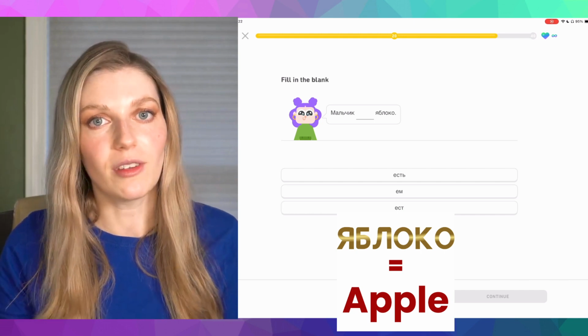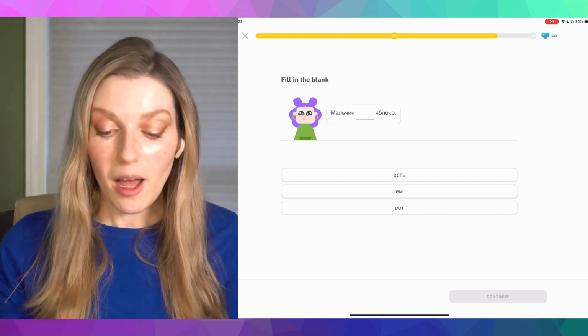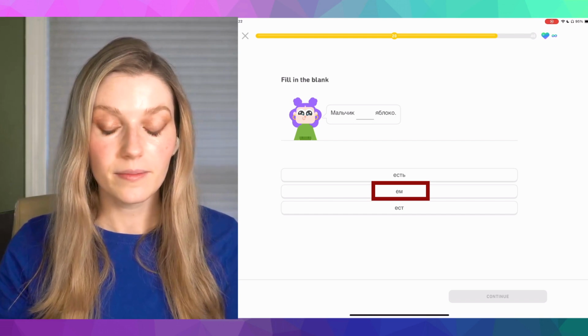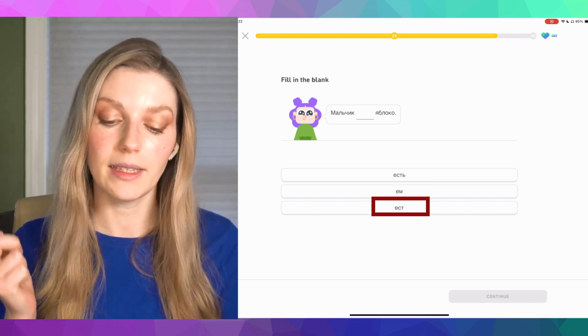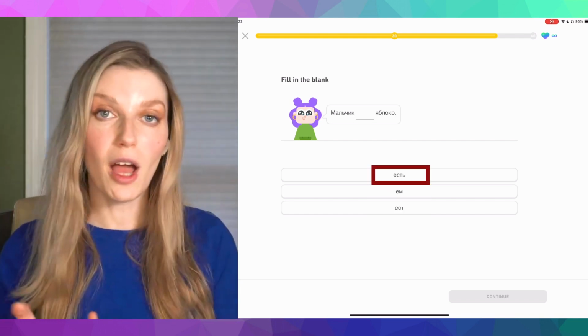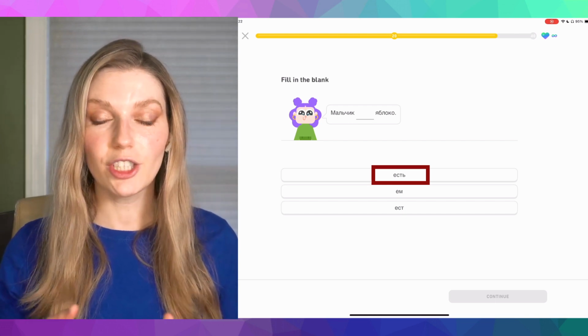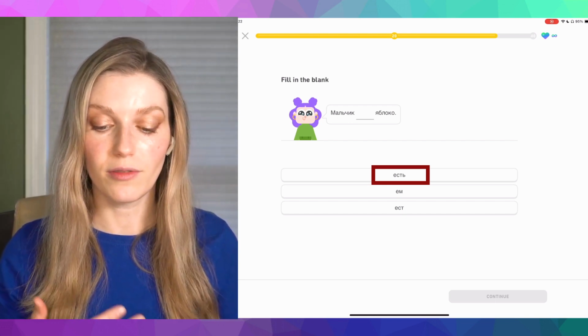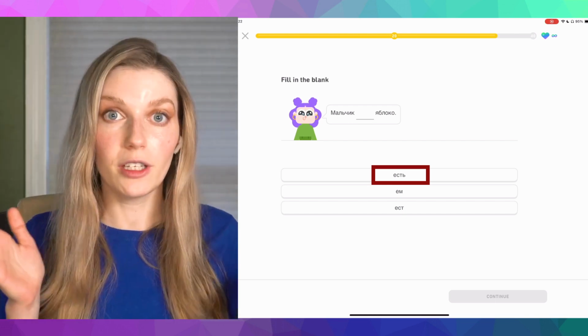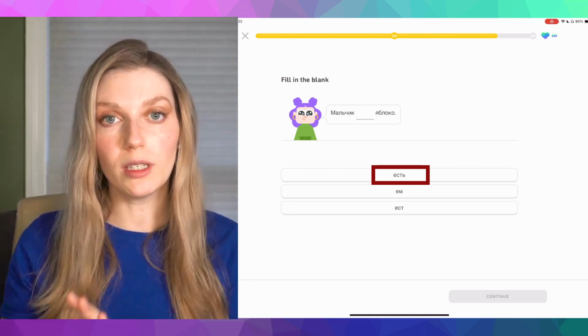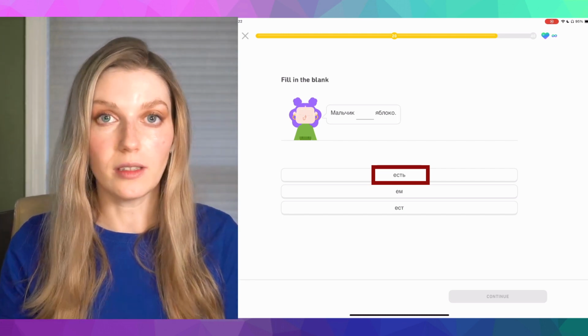Мальчик, something, яблоко. We have three options: есть, ем, and ест. The first option, есть, is actually the infinitive version of the verb eat. The English equivalent would be to eat, and in Russian it would be есть.